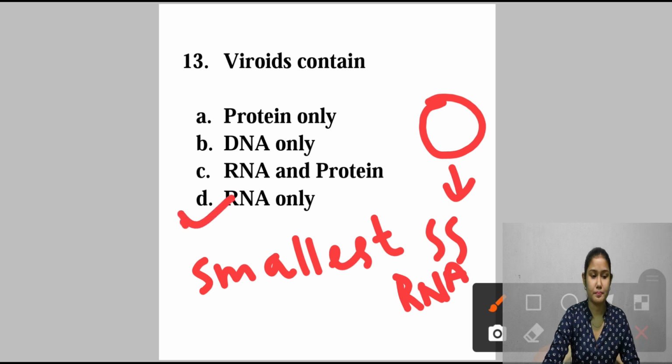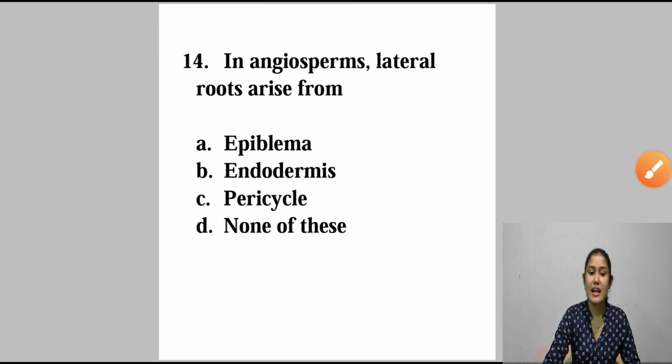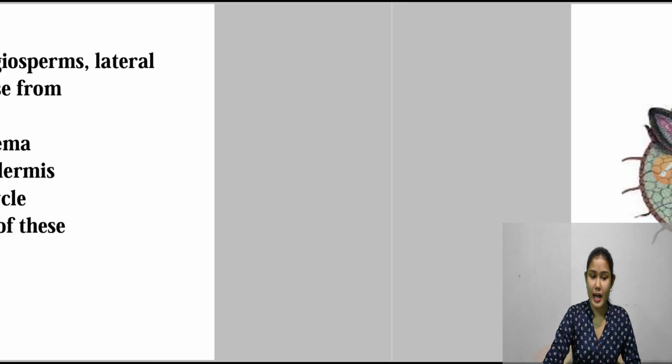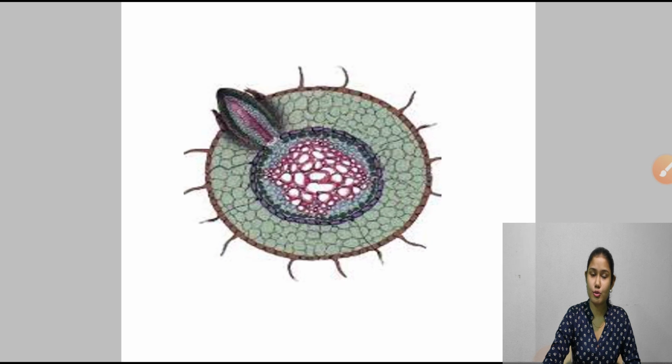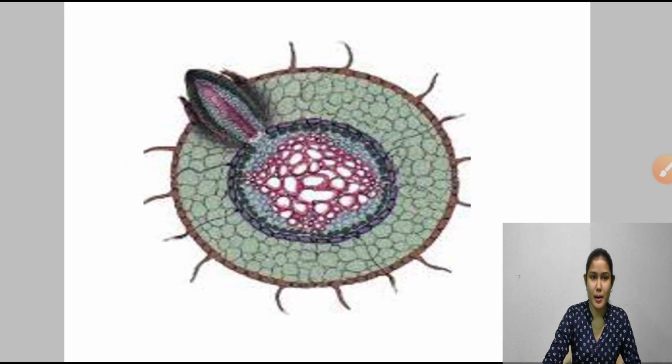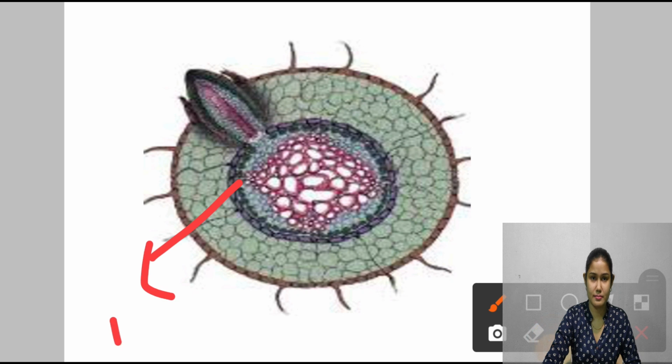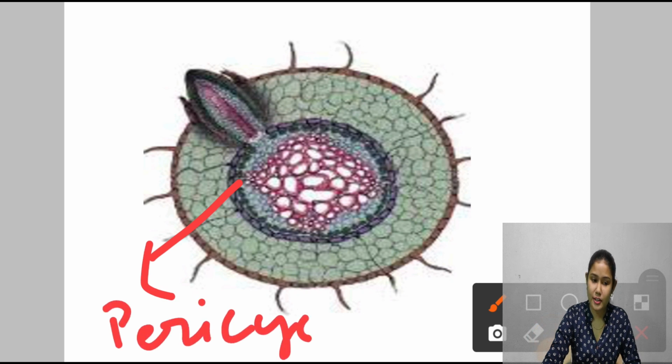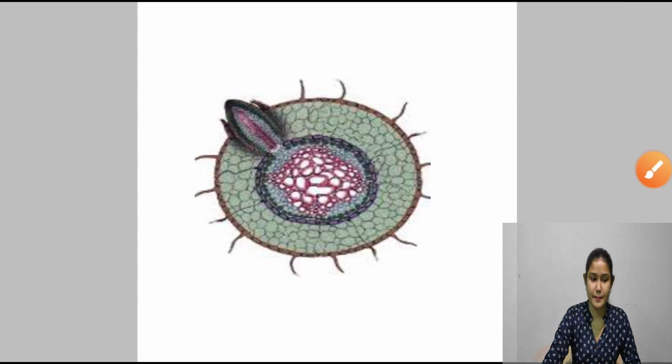Now come to question number 14. In angiosperms, lateral roots arise from A. Epiblema, B. Endodermis, C. Pericycle and D. None of these. As you can see in the figure here, in angiosperms the lateral root develops from the pericycle part. Remember this, it is very important. In angiosperm lateral root arise from the pericycle. So answer will be option number C.